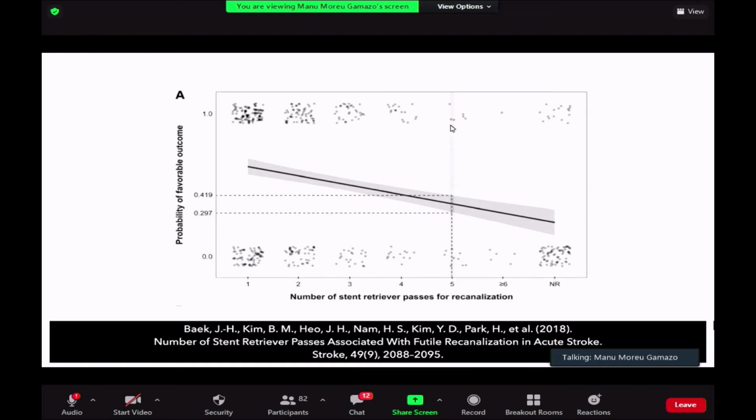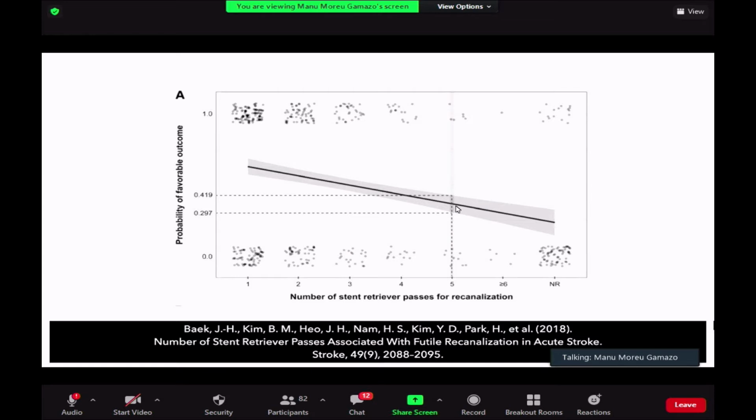And when we reach the 5th pass, it's really anecdotal to have a good clinical outcome. Of course, after 6 or more passes, it's only 1 patient in all this population. So these people established that number, the 5th pass, as a frontier of futile recanalization.